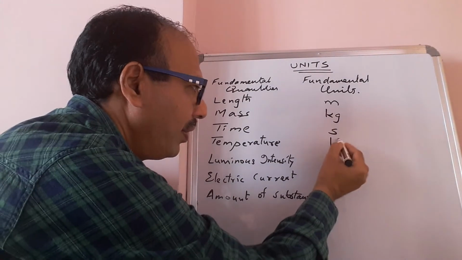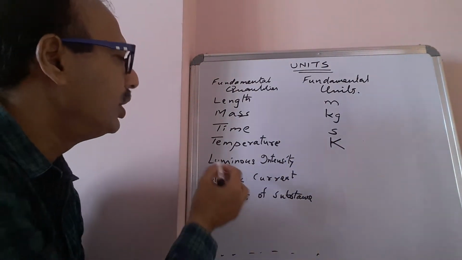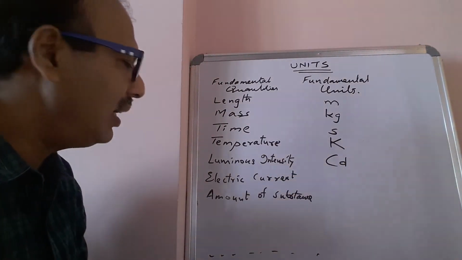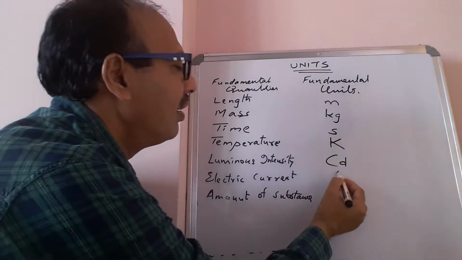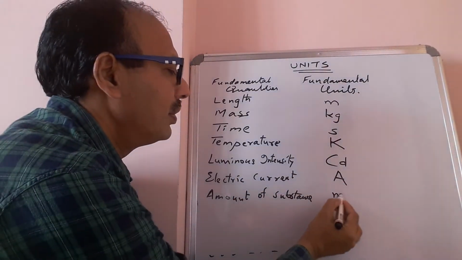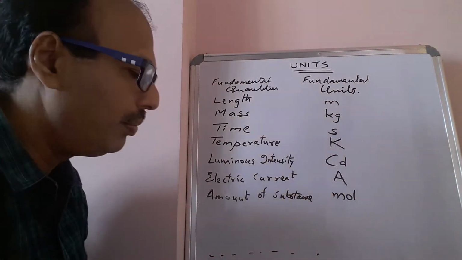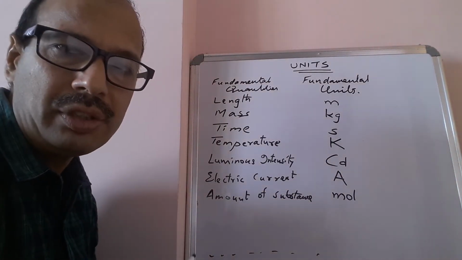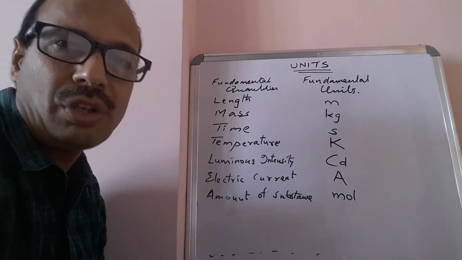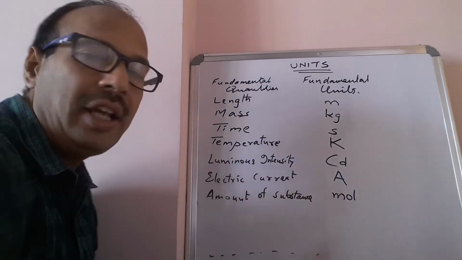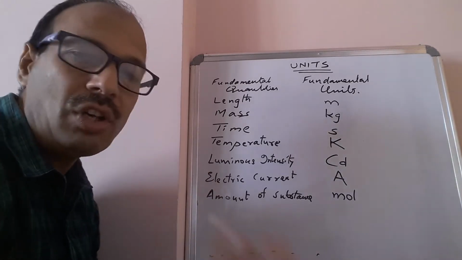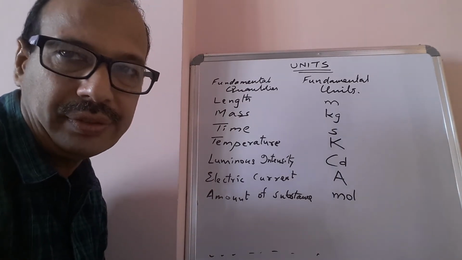Temperature, kelvin; luminous intensity, candela; electric current, ampere; amount of substance, mole. And two more supplementary quantities, plane angle and solid angle. Plane angle is measured in radians in the SI system, and solid angle in steradians.